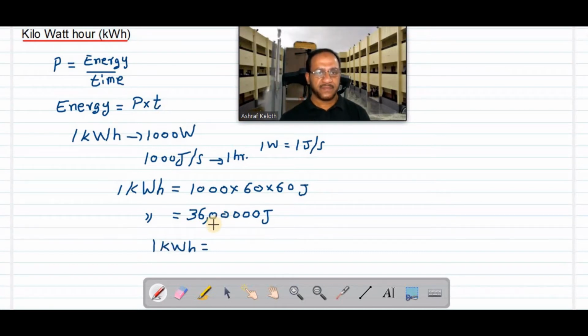We can write it in scientific form. Since it's a big number, we used to write it in scientific form. In scientific form, when we are writing this number, I can put the decimal at this point here.